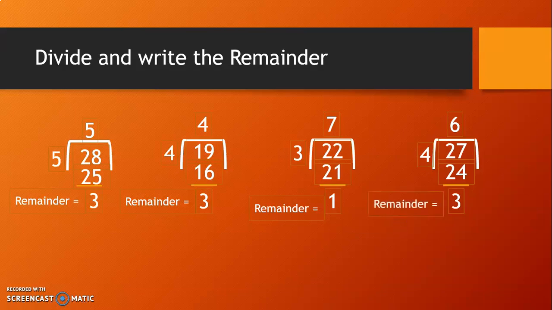These are the questions in which we get leftover. Leftover means remainder. It means we cannot completely divide 28 into 5.